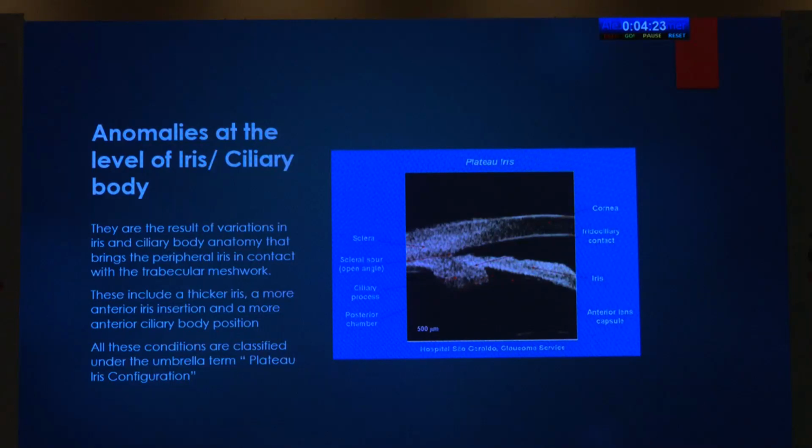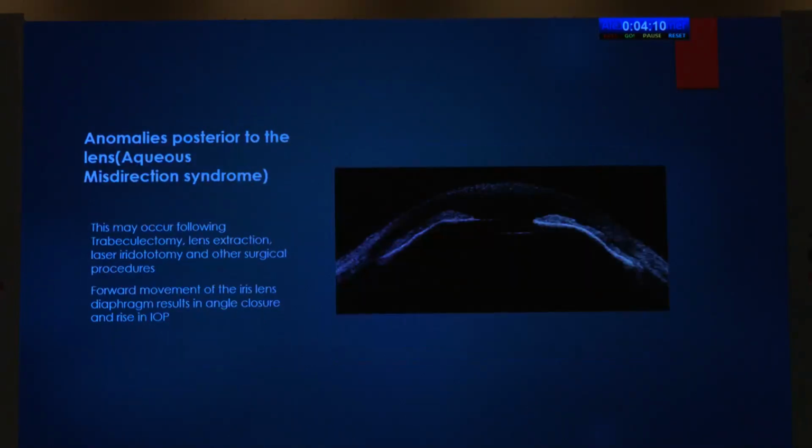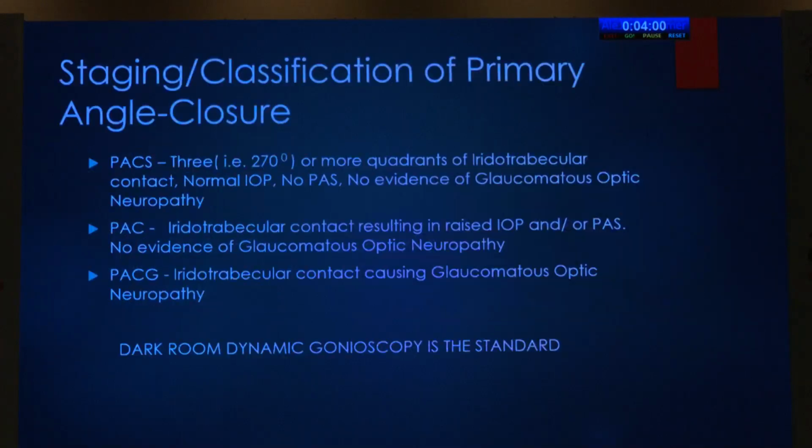There can be anomalies at the level of the iris or ciliary body also. These are the result of variations in the iris and ciliary body anatomy, which include a thicker iris, a more anterior iris insertion, and a more anterior ciliary body position. Then there can be anomalies which may be posterior to the lens, which may occur following trabeculectomy, lens extraction, laser iridotomy, and other surgical procedures.